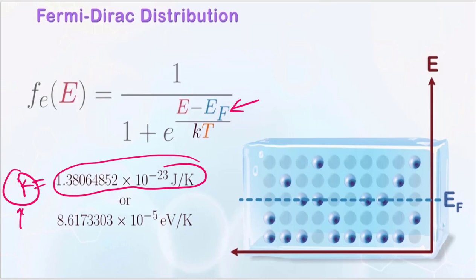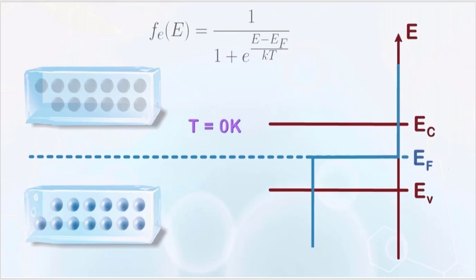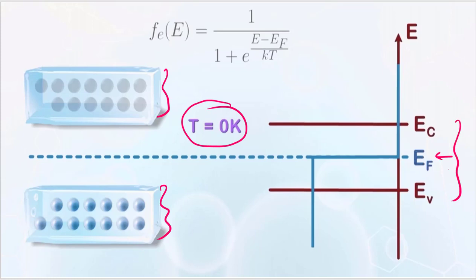Let's look at this case for the semiconductor silicon. Now at T equal to 0 Kelvin, we looked at that all the states in the valence band are completely filled and all the states in the conduction band are empty. Remember, E_F would be somewhere between E_C and E_V for all semiconductors at any temperature, almost in between. Let's say this is the E_F energy level, the reference energy for now.